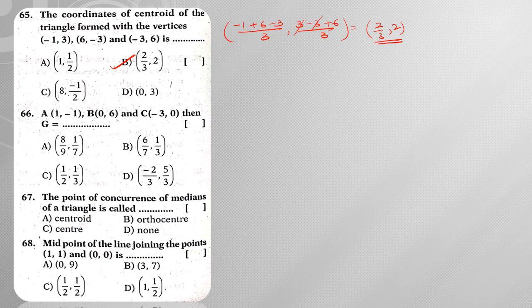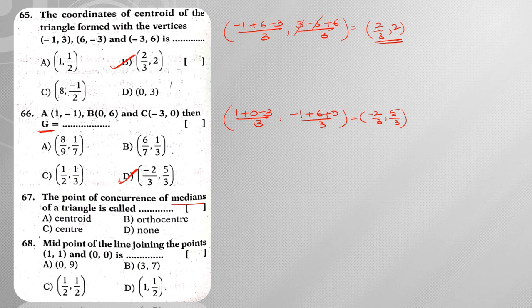Next, A is 1 comma minus 1, B is 0 comma 6 and C is minus 3 comma 0. Then what is the value of G? Here G is called the centroid. Directly following the formula, 1 plus 0 minus 3 by 3 comma minus 1 plus 6 plus 0 by 3. So 1 minus 3 is minus 2, hence it is minus 2 by 3 comma 6 minus 1 is 5, so 5 by 3. So minus 2 by 3 comma 5 by 3 is my answer.